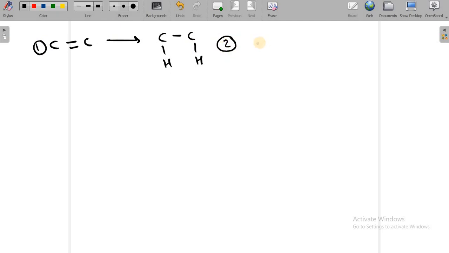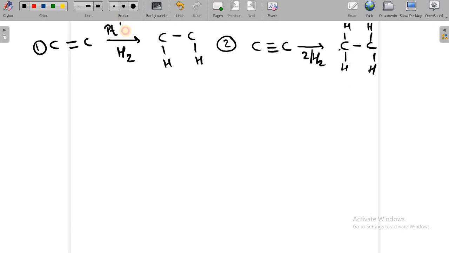And the second one, that is the carbon-carbon triple bond, gets converted into a carbon-carbon single bond, and this reaction also involves addition of two hydrogen molecules. Here we are adding two H2 molecules, and here we are adding one H2 molecule. The catalysts are nothing but platinum or palladium, or you can use nickel also. Here also you can use such type of metal catalyst.